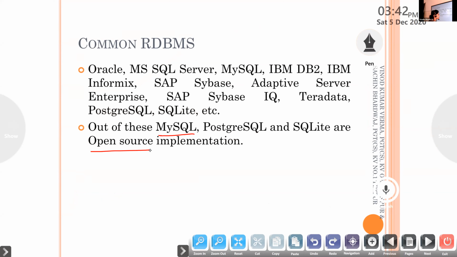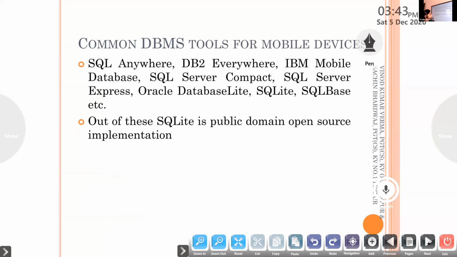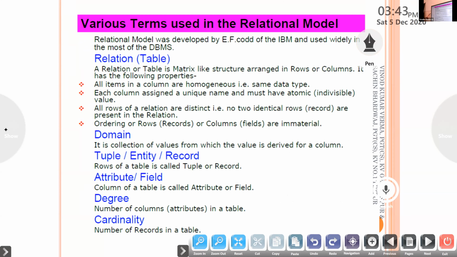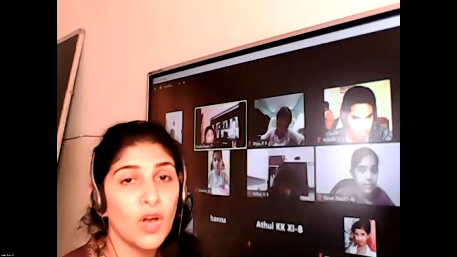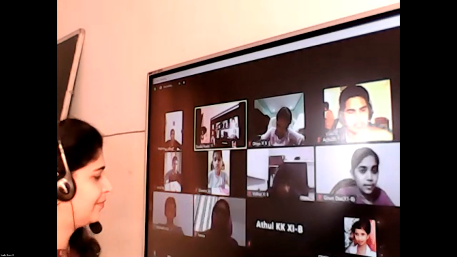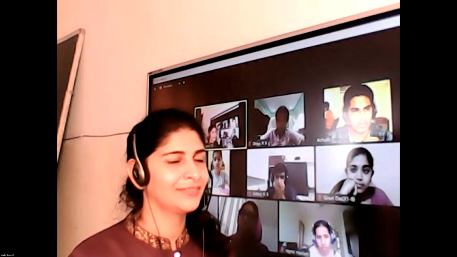What is an open source software? It can be freely used, we can update it and we can distribute it.